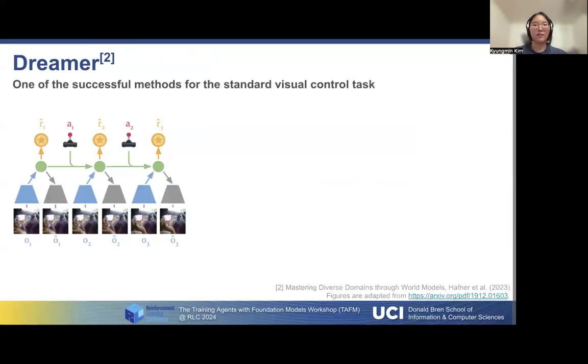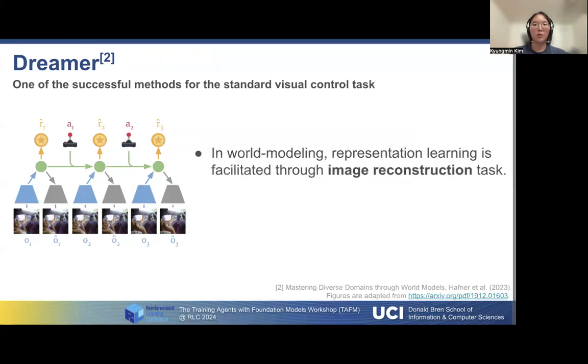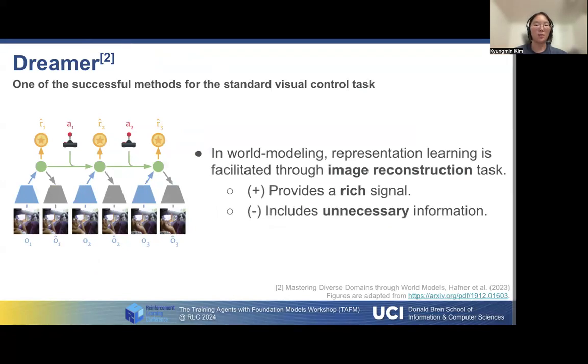Dreamer has been a successful method for the standard visual control task. During world model training, it uses image reconstruction loss for feature learning, which is very effective by providing a rich signal. However, in a distracting environment, unnecessary information also comes along, confusing training.